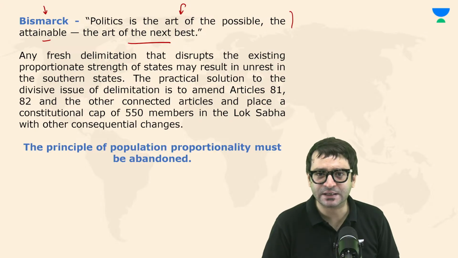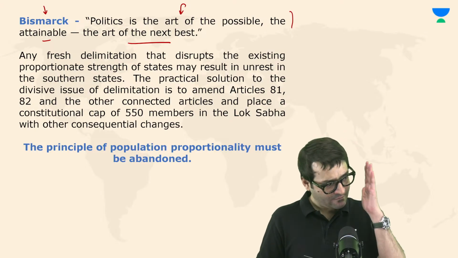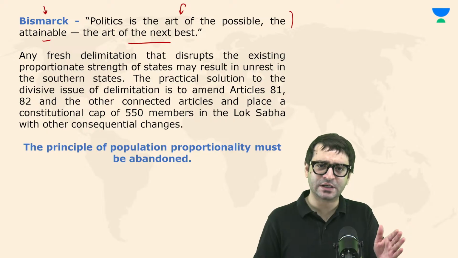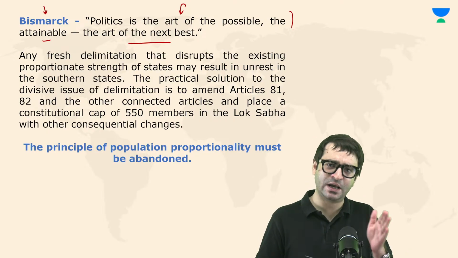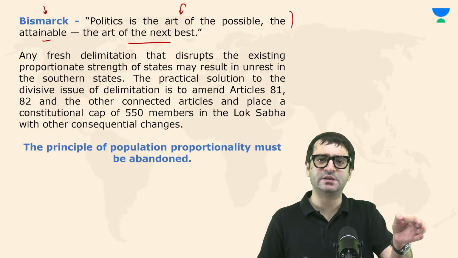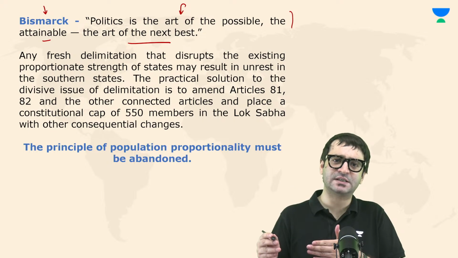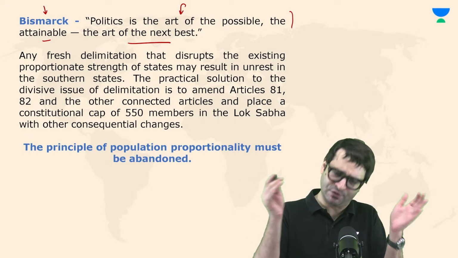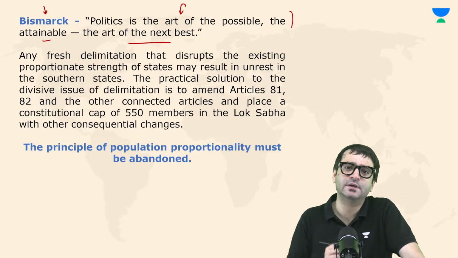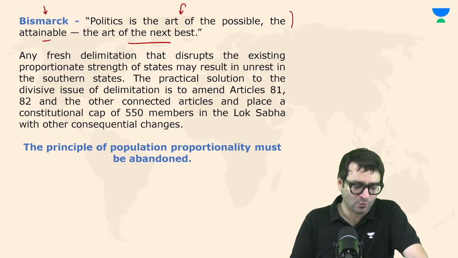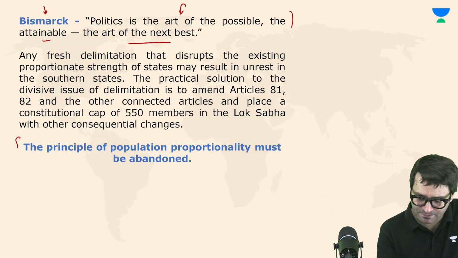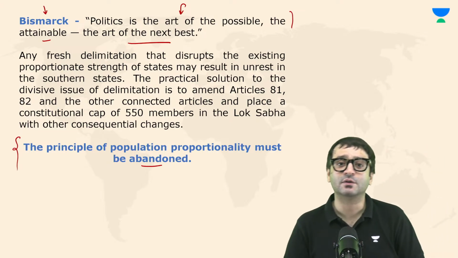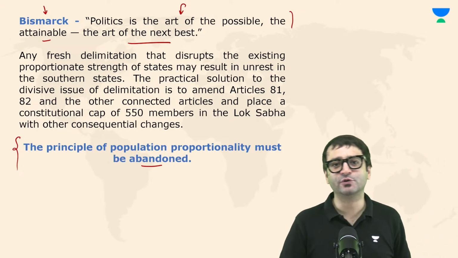And what is the possibility attainable right now? Freeze the number of seats. Amend the constitution and say the number of seats will remain frozen, will remain 543 in Lok Sabha. The number of seats in legislative assemblies will also not increase forever and ever. Permanent freeze on delimitation. Why? Because the principle of population proportionality must be abandoned. Why? That's the question for you to answer.